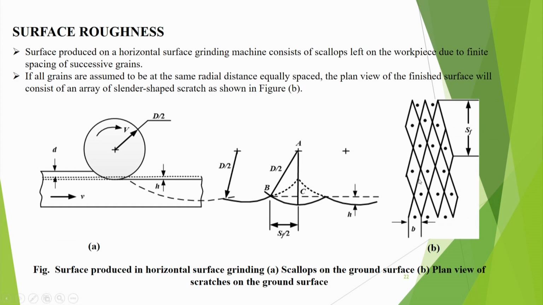Now, we discuss surface roughness. The surface produced on a horizontal surface grinding machine consists of scallops left on the workpiece due to the finite spacing of successive grains. If all grains are assumed to be at the same radial distance, equally spaced, the plan view of the finished surface will consist of an array of cylinder shaped scratches as shown in B. And this is SF by 2, that is the feed here. These are scallops on the ground surface, and the plan view of scratches is shown here.